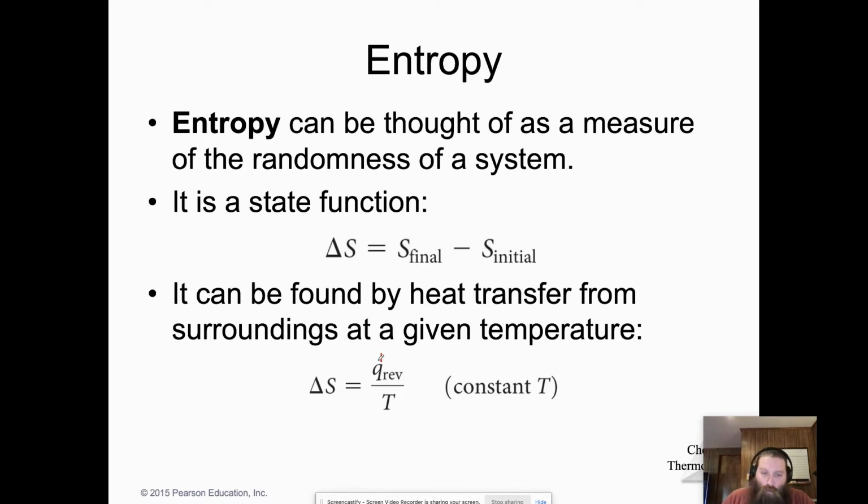It can always be found from heat transfer. So remember that Q is heat transfer, as long as we know a given temperature for the heat flow that it's occurring at. So we would say that delta S is equal to the heat transfer of the reversible path, Q reversible, divided by the constant temperature. The units for entropy are joules per Kelvin. As you can see here, we know that Q would be in joules and temperature has to be in Kelvin. So delta S is in joules per Kelvin.